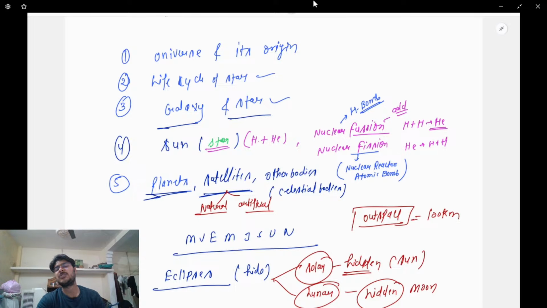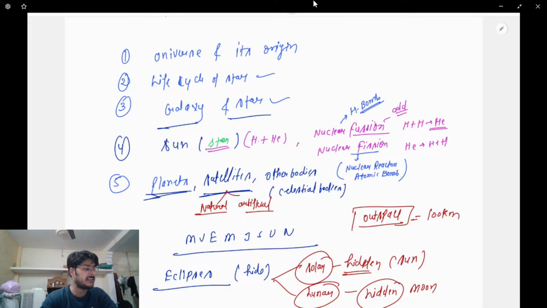Planets means, for example, the position of the planets, and why the inner planets are rocky and why the outer planets are not rocky. Satellites: natural satellite, artificial satellite. Satellite means something which is revolving around a particular body. For example, if you are revolving around me, then you'll become my satellite. In the same manner, as the moon is revolving around the earth, the moon is a natural satellite of earth because no one has placed the moon there.